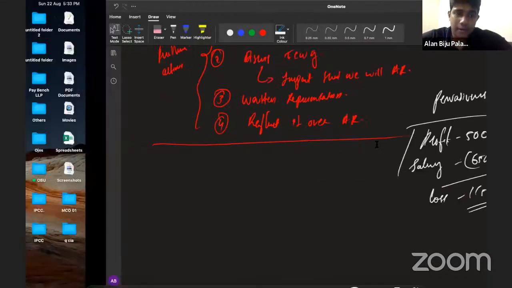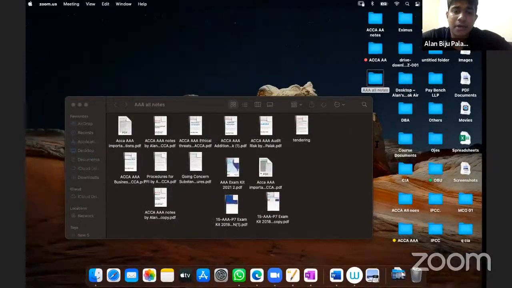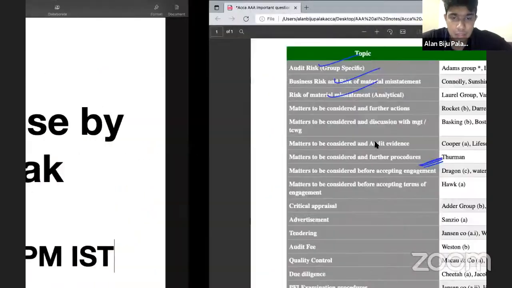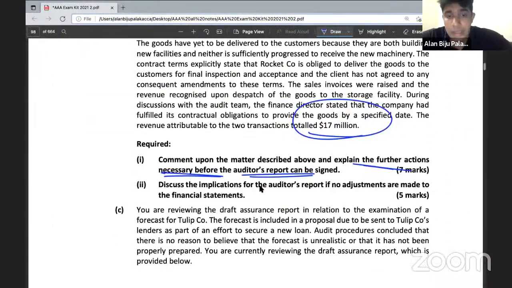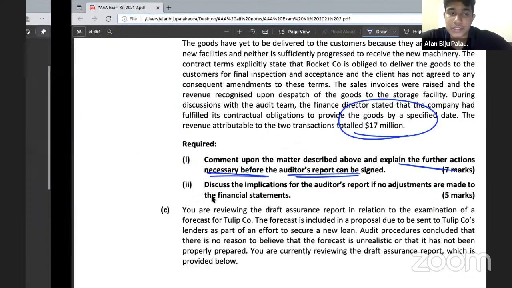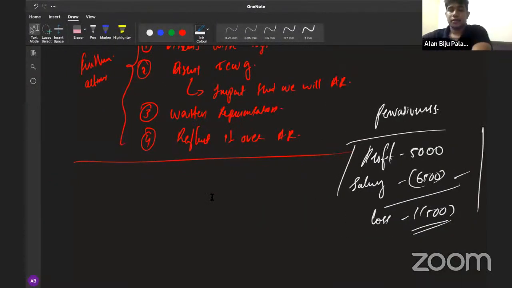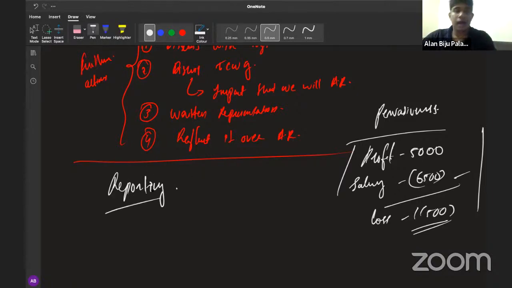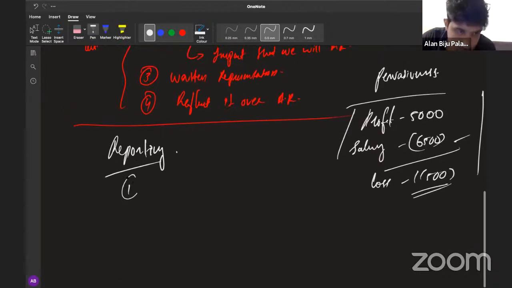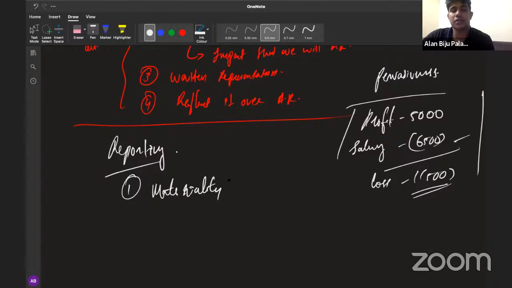Okay. Then here the examiner has asked you to consider the impact over the auditor's report if no adjustments are made to the financial statements. So how do we need to show that? First of all, you need to give a very small heading called reporting. And in the reporting heading, first of all, you need to again mention the materiality of the item. You need to mention whether the 17 million is material or not.